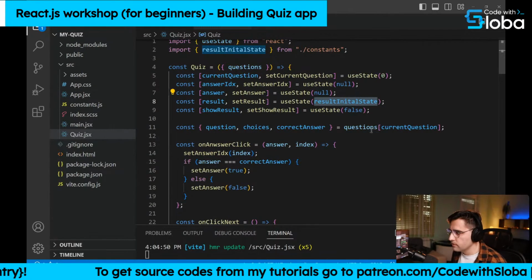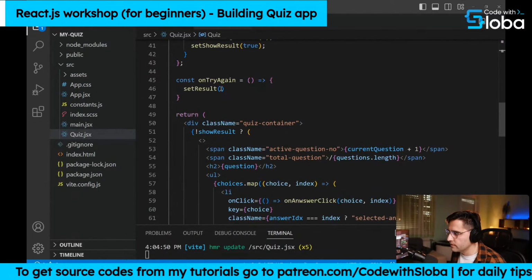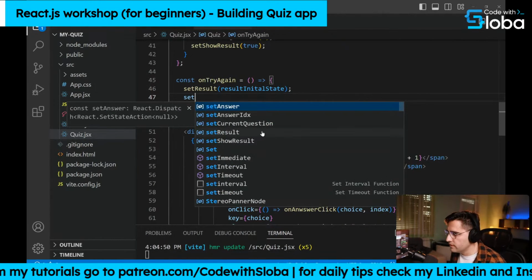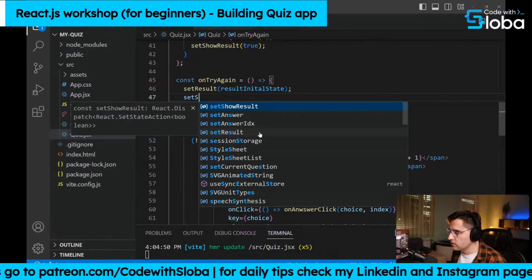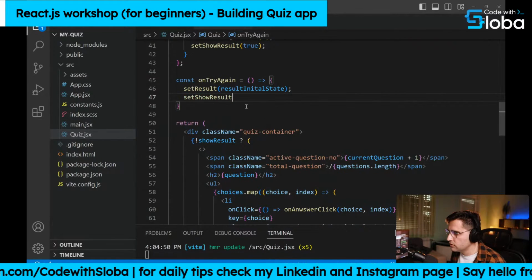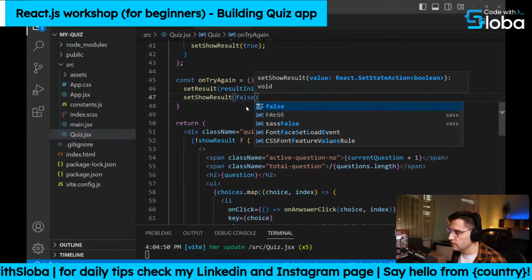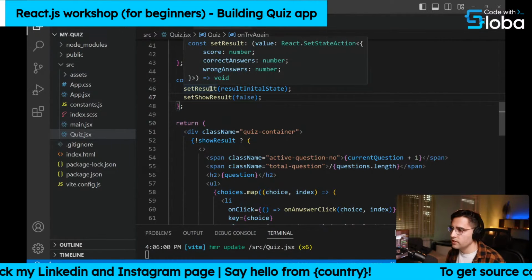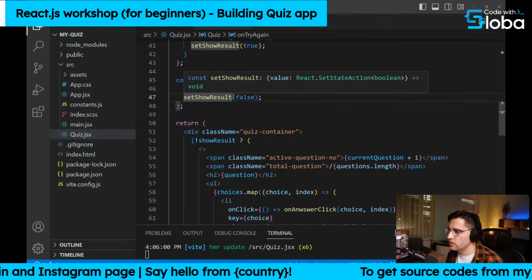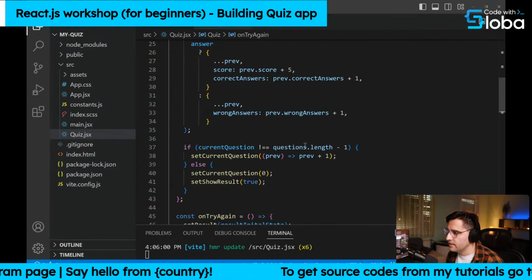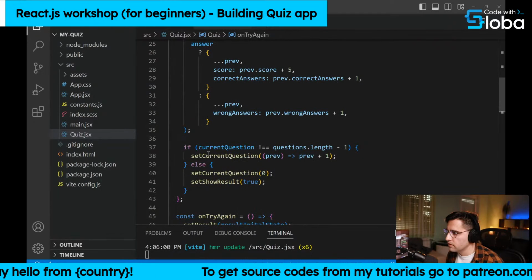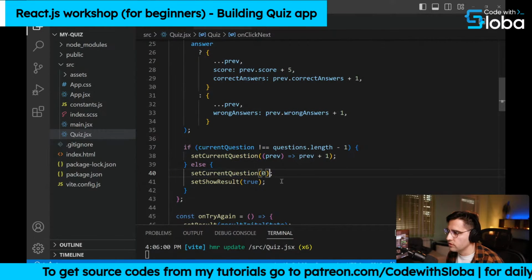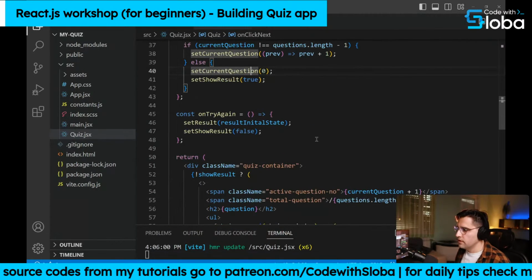So use the result initial state. Yes, so we want to set the result initial state, and we want to set show result to false, like so. And now when we click on it, it should set the results initially to zeros and set show result to false. And we already set here, if we get to the last question, we want to set the current question to be 0. So we have resetting here as well.